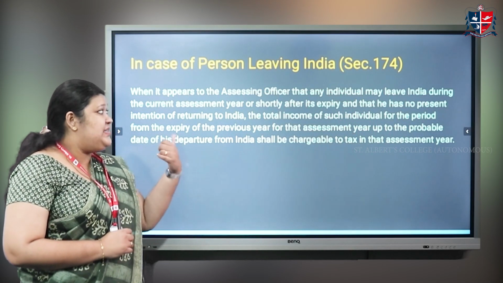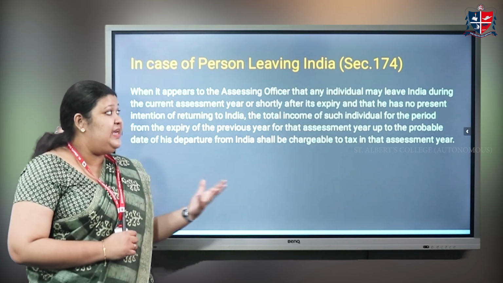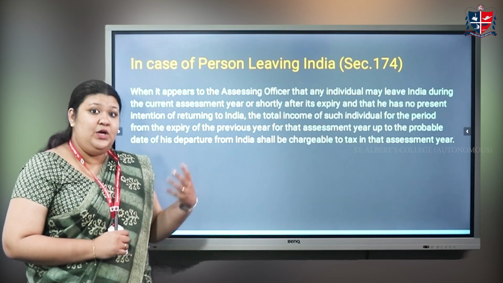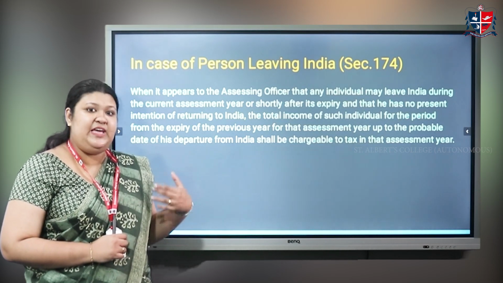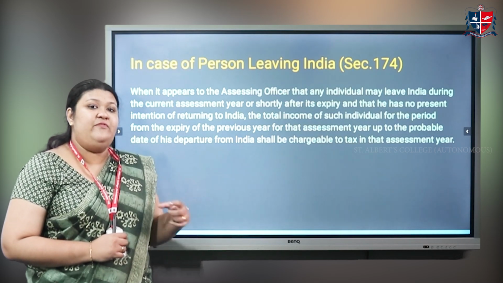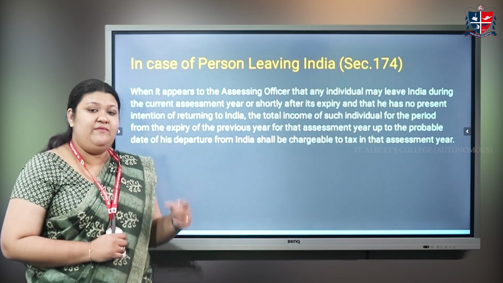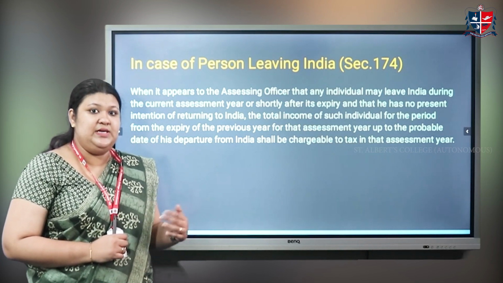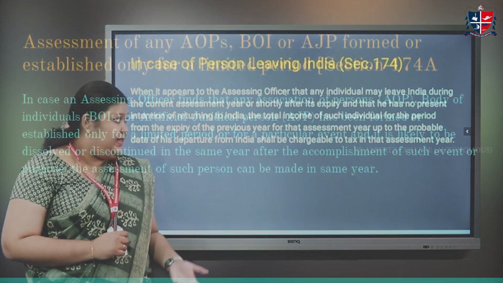In this case, when it appears to the assessing officer that any individual may be leaving India during the assessment year so that he can evade tax, the income of that individual will be assessed during the current year itself so that he cannot escape tax.